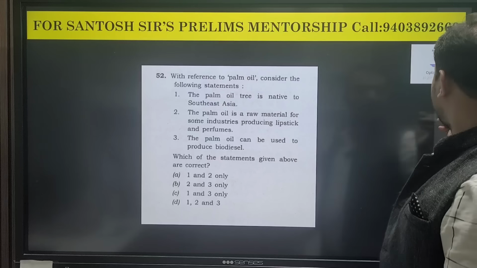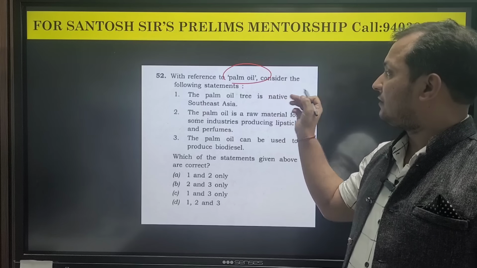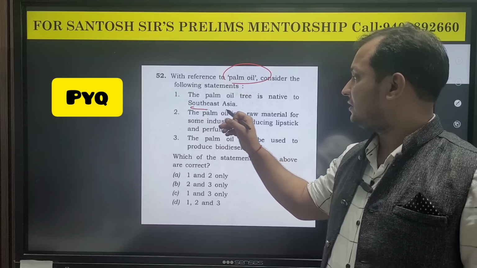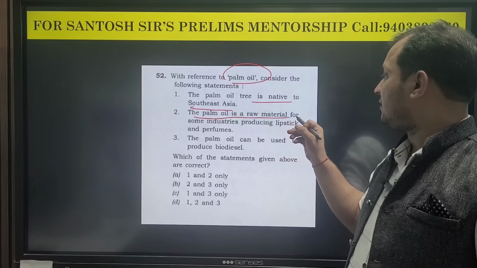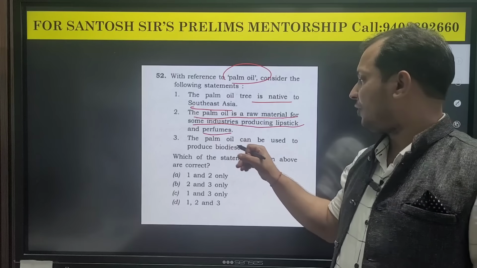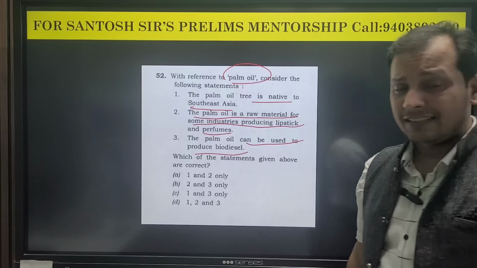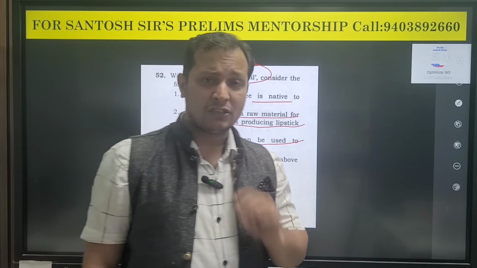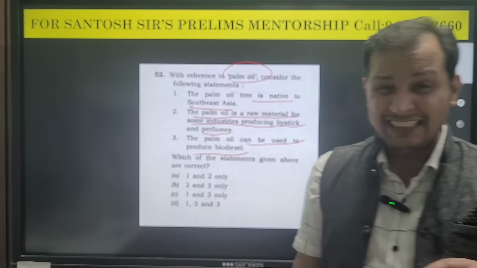Let us read the question, guys. The question is on palm oil. With reference to palm oil, consider the following statements. Palm oil tree is native to Southeast Asia. Palm oil is a raw material for some industries producing lipstick and perfumes. Palm oil can be used for production of biodiesel. Guys, another rule which applies in agriculture questions in the UPSC prelims examination is that they change facts.